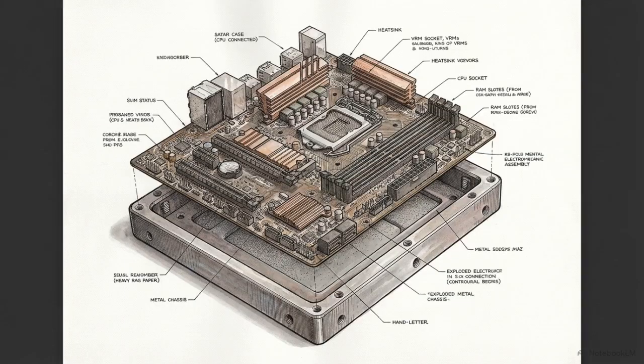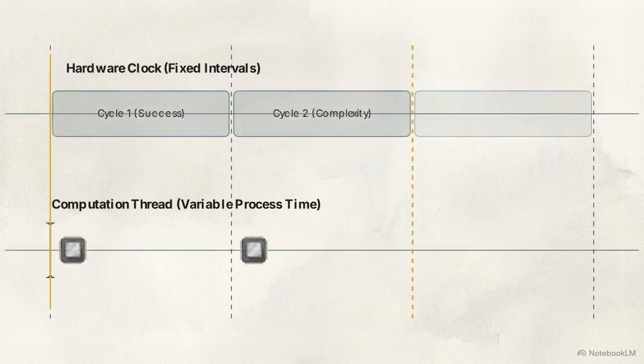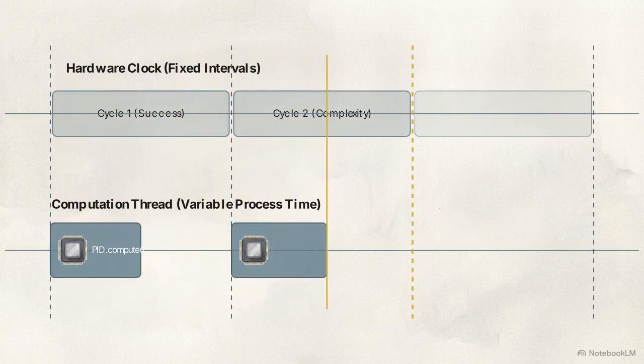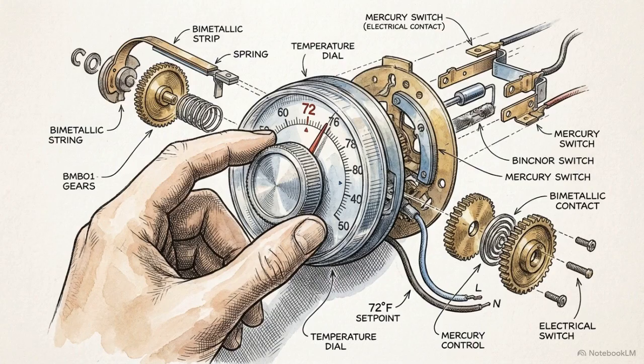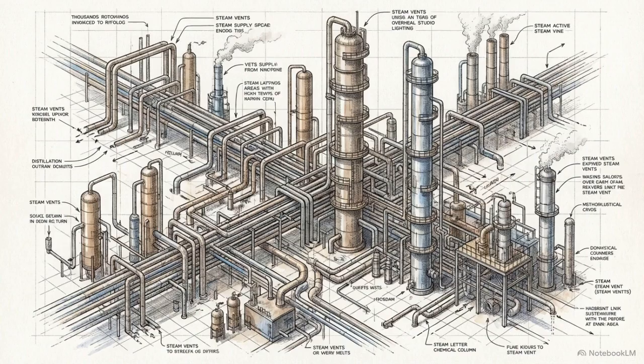Achieving that level of stability introduces a strict architectural tension. Engineers must balance heavy algorithmic computation against the rigid, deterministic timing constraints of the physical hardware attempting to execute those calculations. Classical simple algorithms excel at basic regulation, but they fail when a system scales in multivariable complexity or is pushed to the edge of its physical limits.